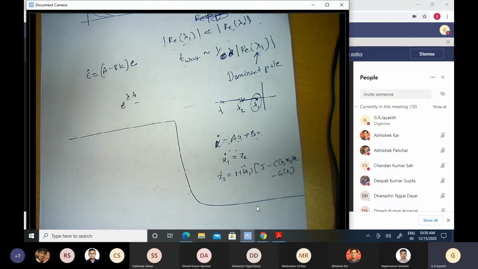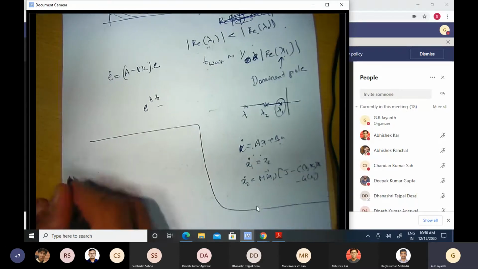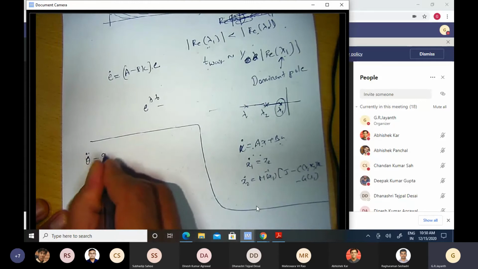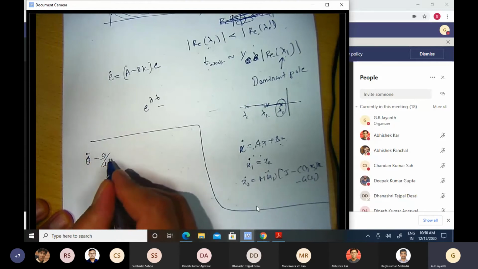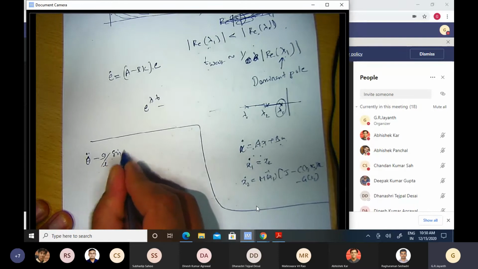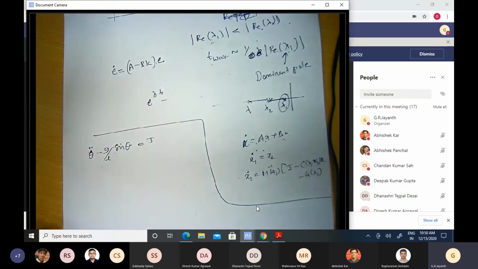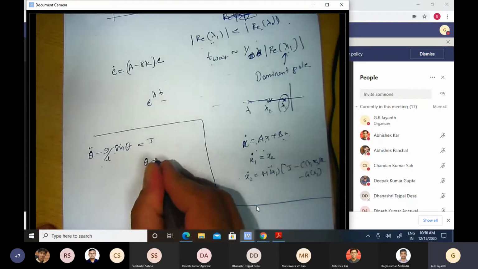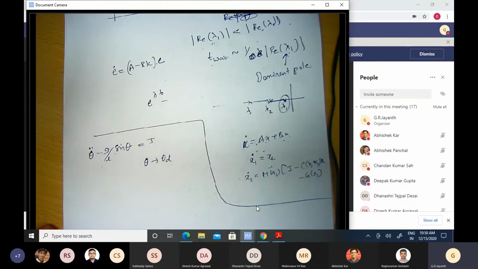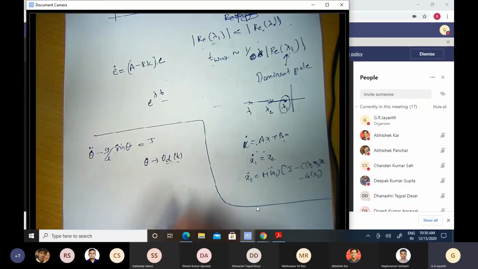So before we do that, let us first do it for the case of a simple inverted pendulum. Theta double dot minus g by L, instead of linearizing it about its equilibrium point, let me put the actual expression g by L sine theta itself, is equal to tau. Now I want theta to change according to theta d of t. So this is how I want it to dance as a function of time.